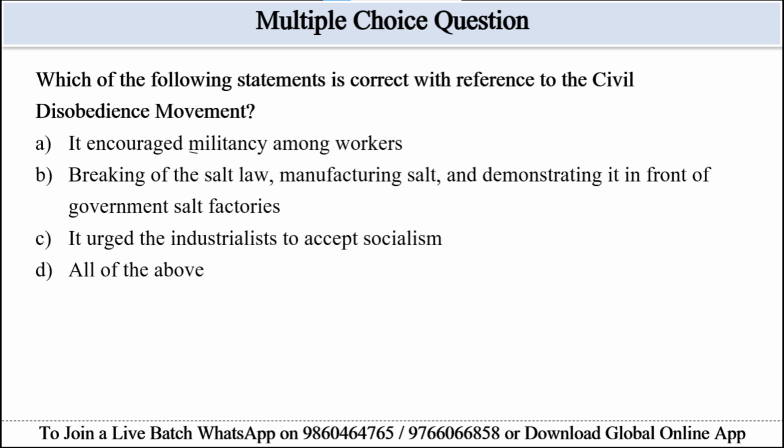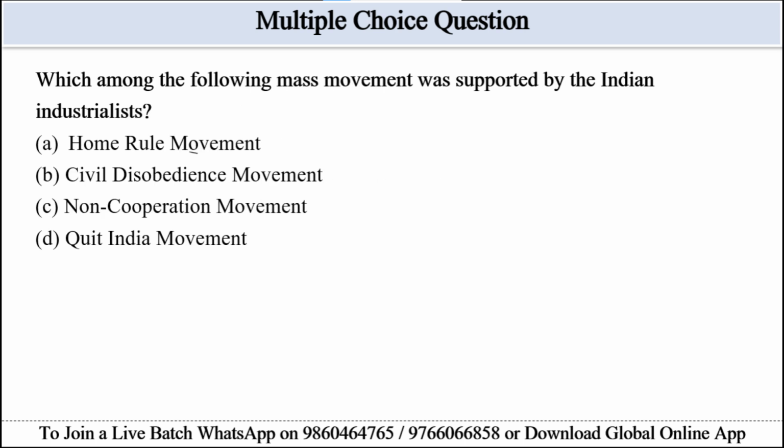So we can eliminate option A here. It says it encouraged militancy among workers. It is not supported by the passage. Option C can be eliminated. It urged the industrialists to accept socialism, but the passage says industrialists worried about the spread of socialism. Option D can also be eliminated, because option B says breaking of the salt law, manufacturing salt and demonstrating it in front of government salt factories. This one is fully accurate. Hence, option B will be the correct answer here. Let's move to the next question.